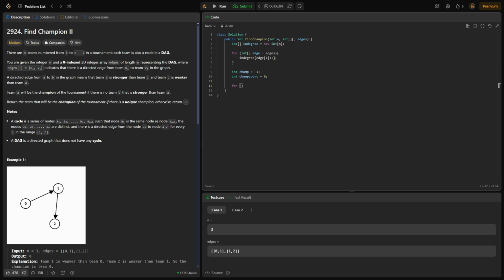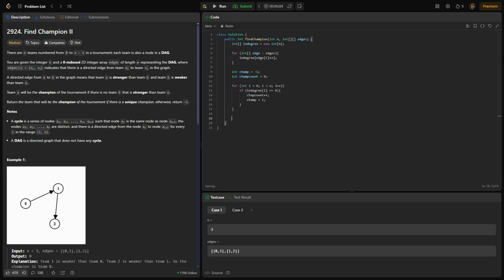So we're going to iterate through all the teams and find those who have an in degree of 0. For each integer i equal to 0, as long as i is less than n, we increment. And if our in degree of i is equal to 0, meaning that no team is pointing at them, our champ count will increment, and our champ will be equal to i.